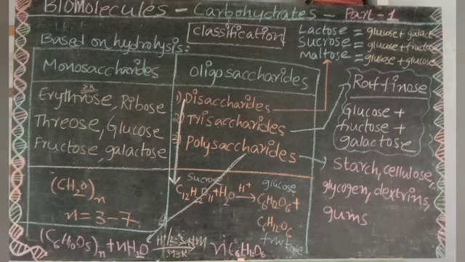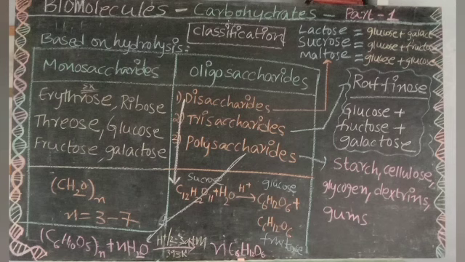So that's about disaccharides. And if you come across trisaccharides, a trisaccharide is a carbohydrate which on hydrolysis gives 3 monosaccharide units. As of now, we have one example: raffinose. Raffinose on hydrolysis gives 3 monosaccharide units: glucose, fructose and galactose. Okay, and that's about trisaccharides.